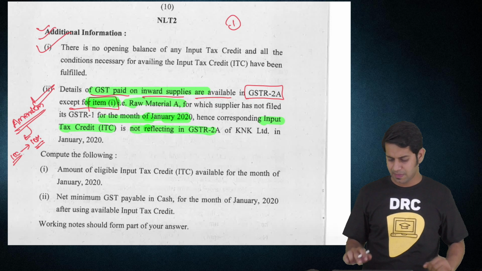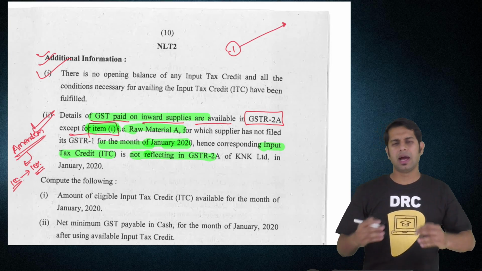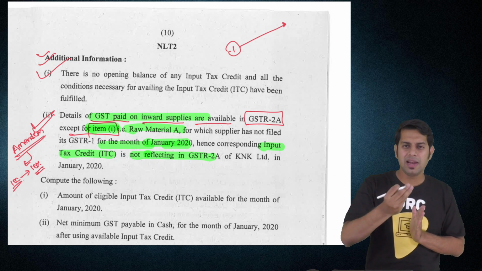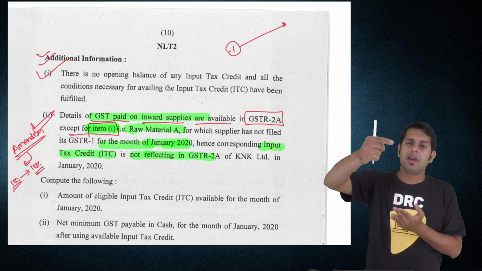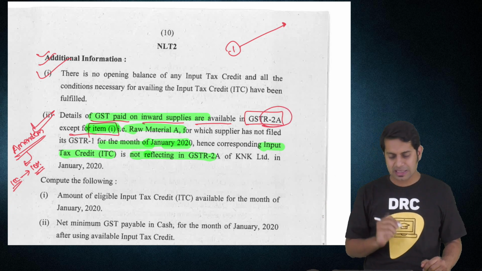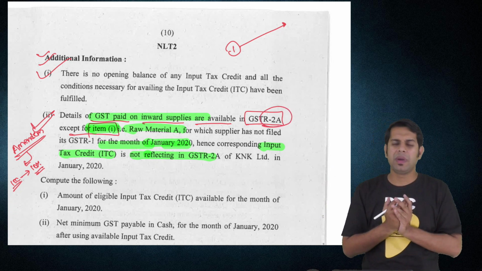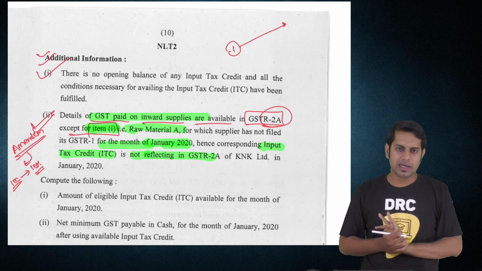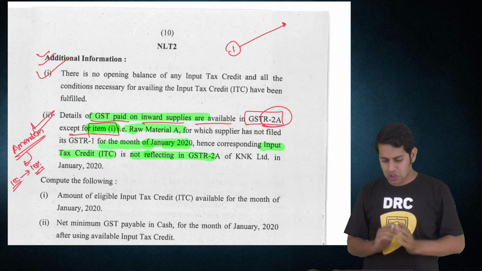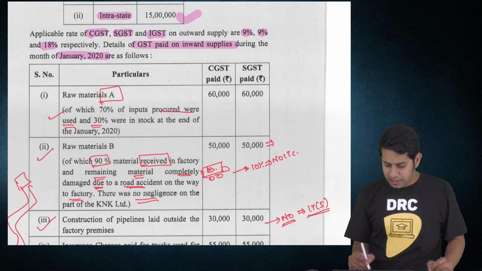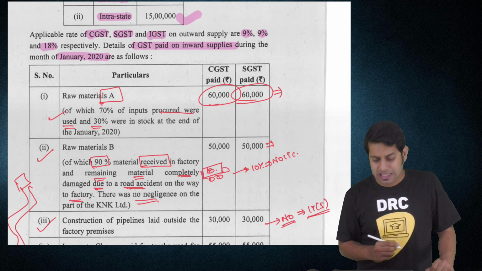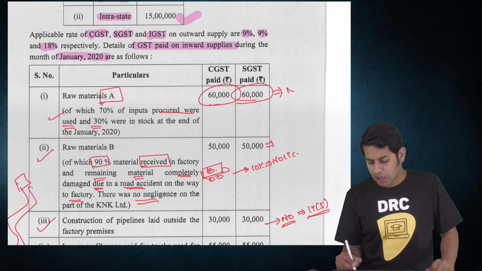So what happens in GST? See, this is something which is discussed in my amendment videos. If I am selling goods to someone, I will have to file GSTR 1. If I file my GSTR 1, that data will be reflected in the recipient's portal in GSTR 2A. So here the recipient is K&K Limited. He has purchased raw material A. The supplier has not uploaded the return. He has not uploaded that invoice. Because he has not uploaded the invoice, the same is not reflecting. So the input tax credit amounting to 60 plus 60, 1,20,000 is not appearing on GSTR 2A.